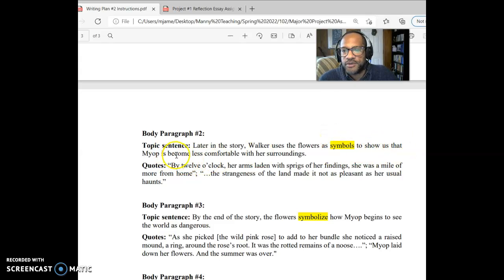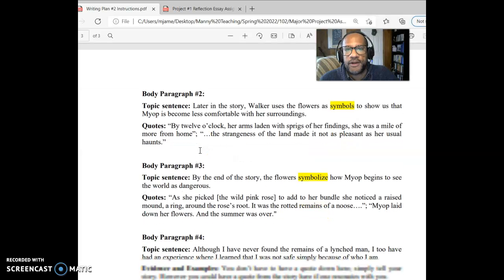To show us that Mayap is becoming less comfortable with her surroundings. And I have a quote about that, about what's going to show that she's going to be more than a mile from home, and the strangeness of the land made it not as pleasant. So we're saying something bad's potentially happening here, right? And so I'm going to talk about the flowers as symbols to show us we think something bad's going to happen in the middle of the story.